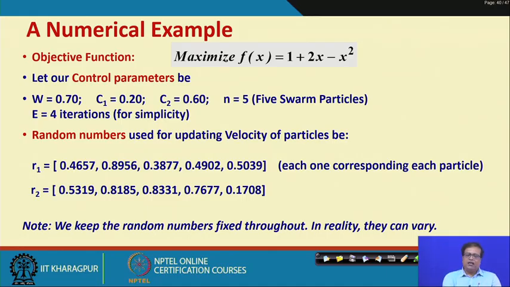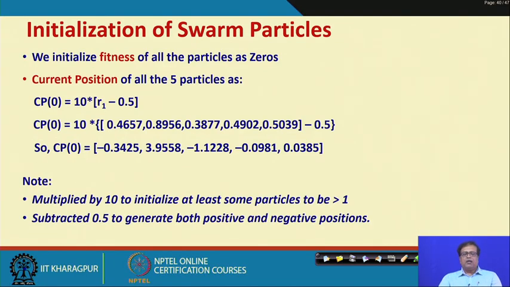So, the problem is clear: we are maximizing f(x) = 1 + 2x - x². We have taken such control parameters and some random numbers. Now the first thing is we initialize the fitness of all particles to zeros, that means initial fitness is taken as zeros. Now, the random numbers can be used for the current position.